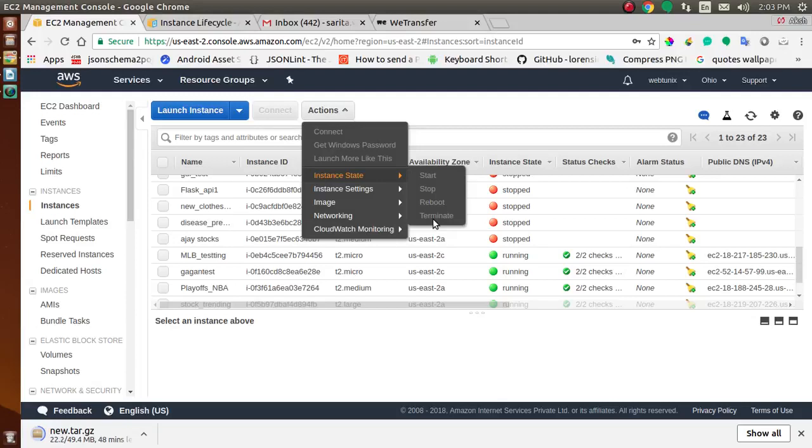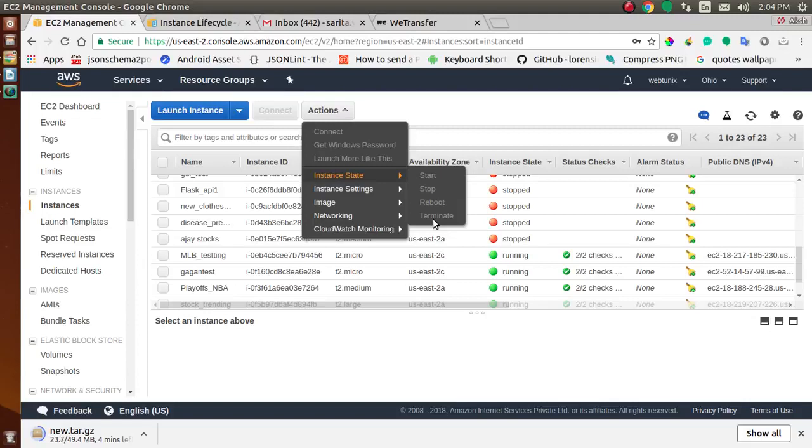So here we can see different states. When you launch an instance, it enters a pending state. The instance type that you specify at launch determines the hardware of the host computer for your instance. Then you use the Amazon Machine Image that is specified at launch to boot the instance. After the instance is ready for use, it enters a running state.